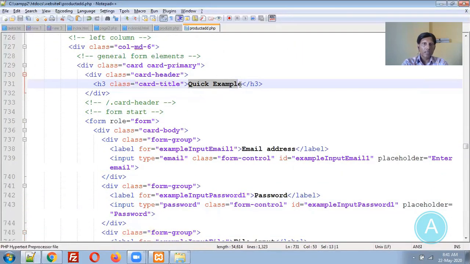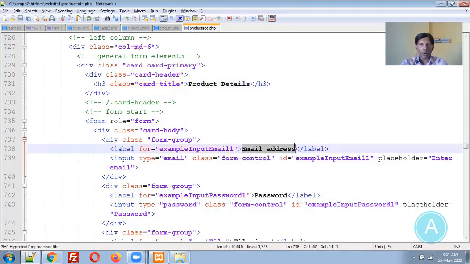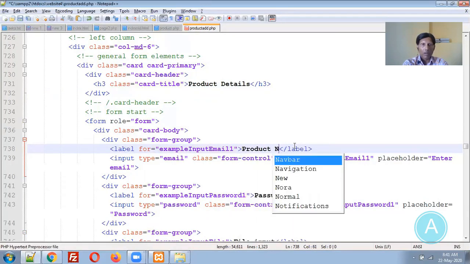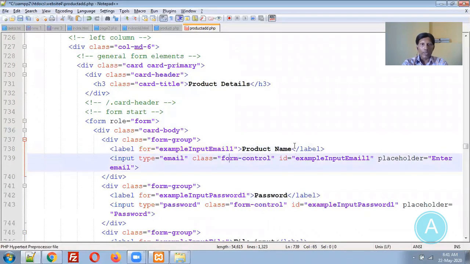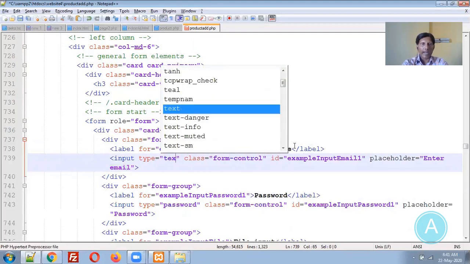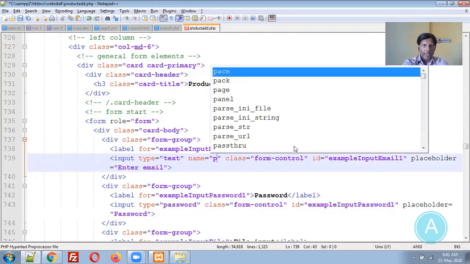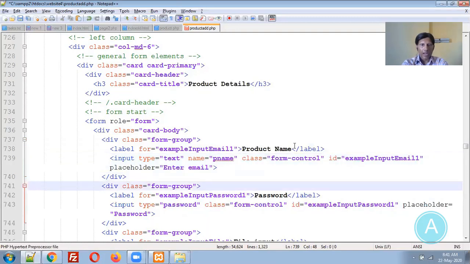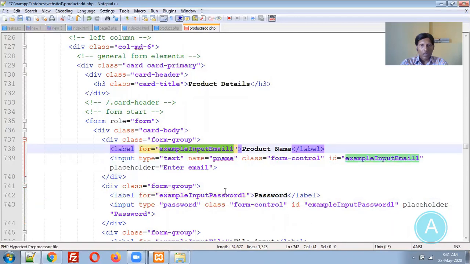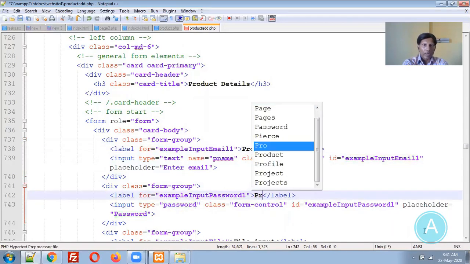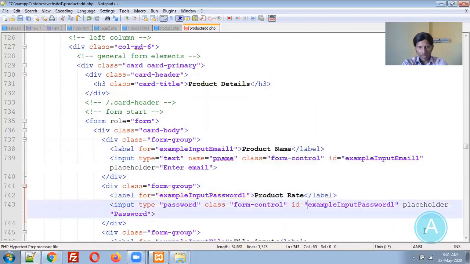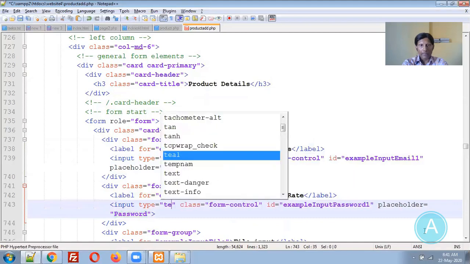product details. So the first thing I need is a product name. So here I will change it to a text input type, name as p name, and the second thing I want is a product rate, input type text.